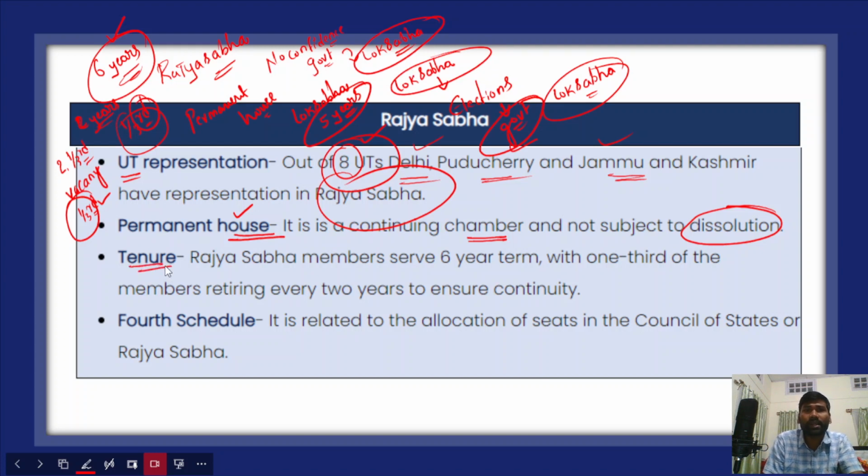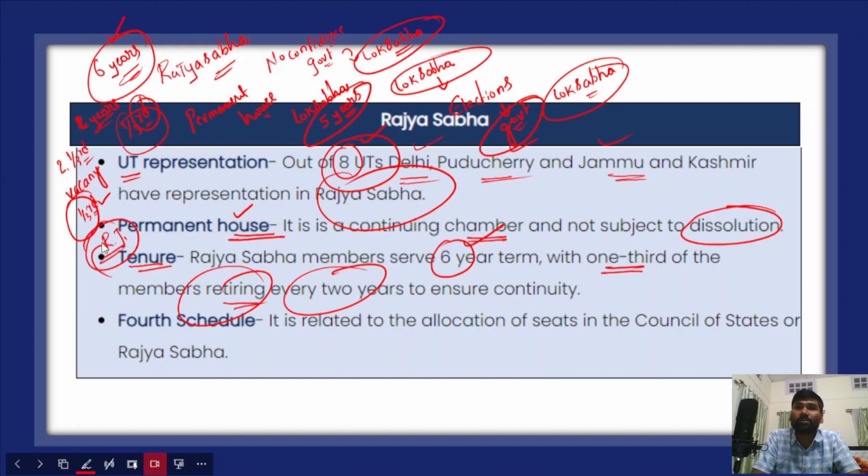Now if you look at the tenure of the Rajya Sabha members, as I have already told you, each member of Rajya Sabha serves a 6-year term with 1/3 of the members retiring every 2 years. This will ensure continuity in the working of Rajya Sabha. Because 1/3 of the members retire every 2 years, this has resulted in the continuity of this particular house, that is the upper house.